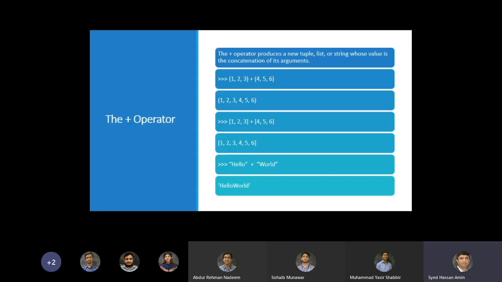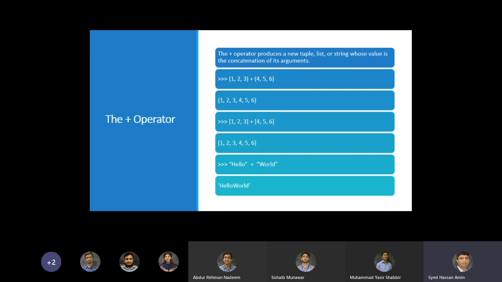Then you have the plus operator. The plus operator produces a new tuple, list or string whose value is the concatenation of its arguments. When you use it on a sequence type, plus works in a different way. You have two tuples, (1, 2, 3) and you plus it with (4, 5, 6). Then you have a new tuple with all the elements in it: 1, 2, 3, 4, 5, 6.